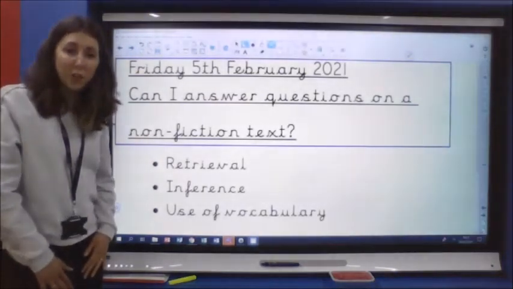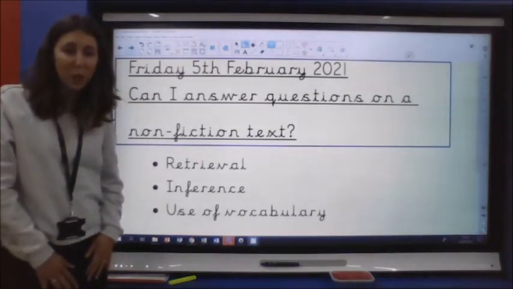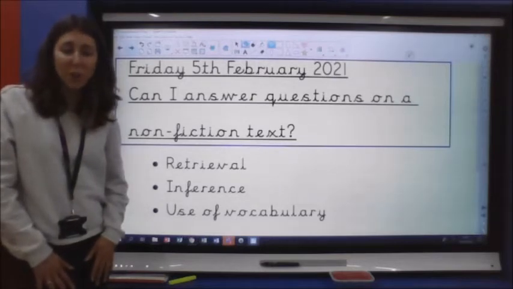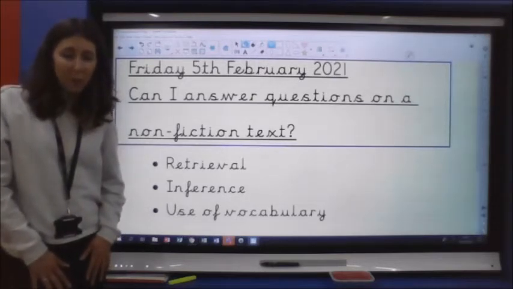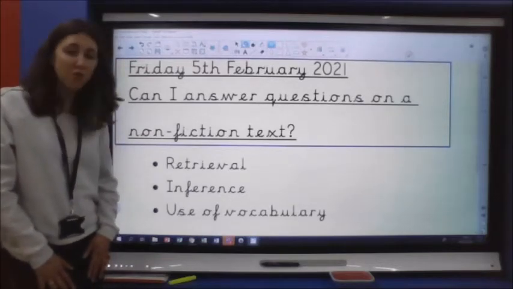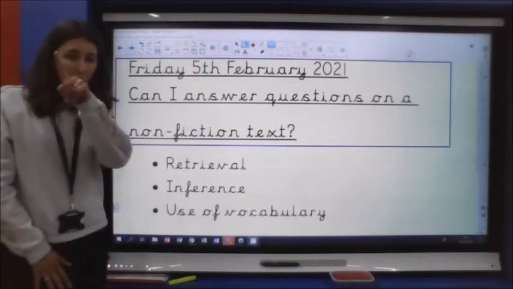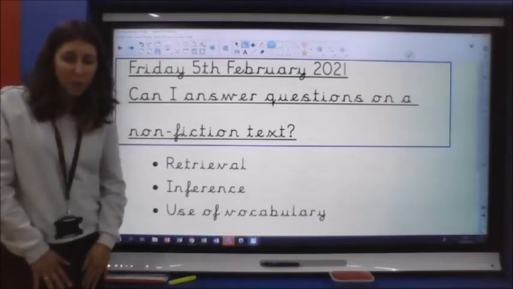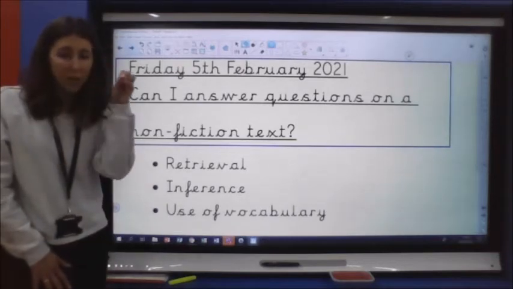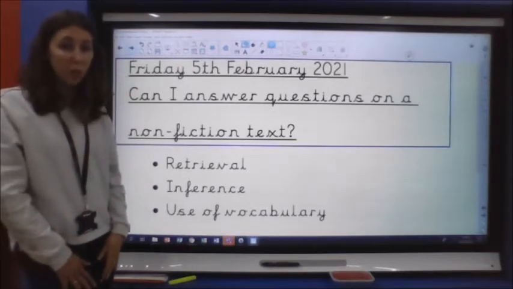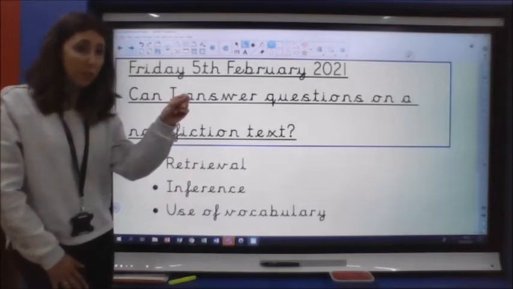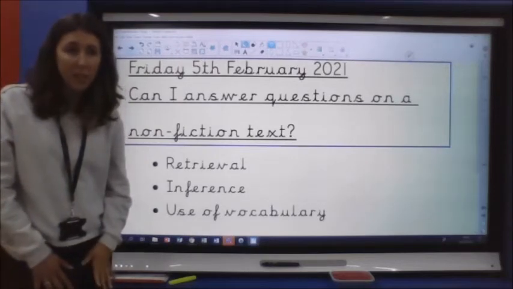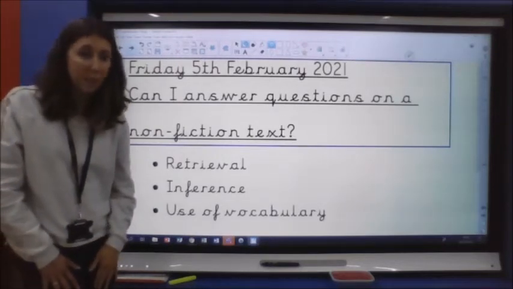We've got some retrieval questions again, lots and lots of retrieval questions. See if you can pause the video and explain to your grown-up what retrieval questions are. We've talked about those lots and lots now. See if you can remember what they are. Retrieval questions are where you look through the text and the answer to the question is somewhere within the information that you have read, and all you've got to do is pick it out. Lots of times with retrieval questions, we just need to write the answer from the text, copying straight down onto the line. They're really easy ones if you are looking in the right place.